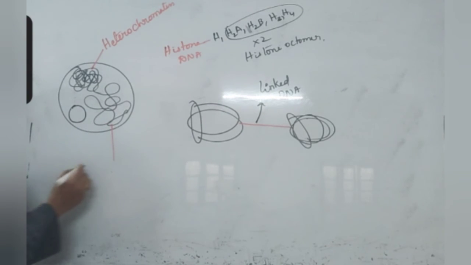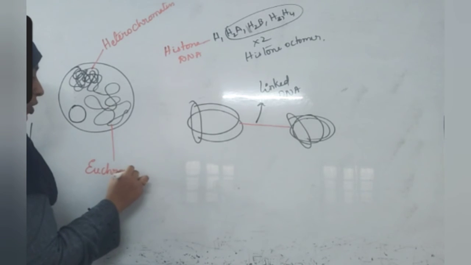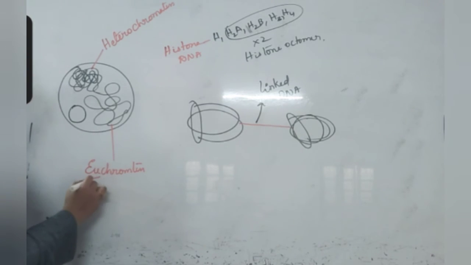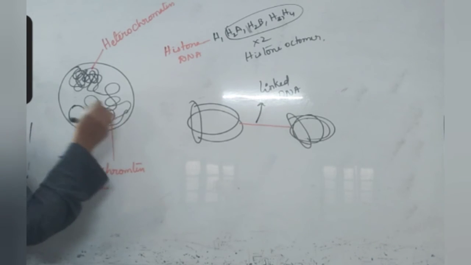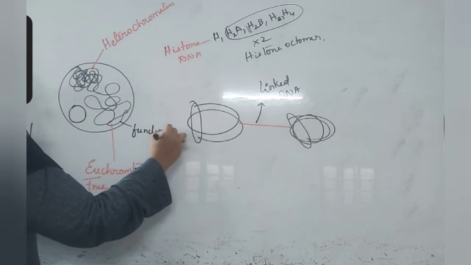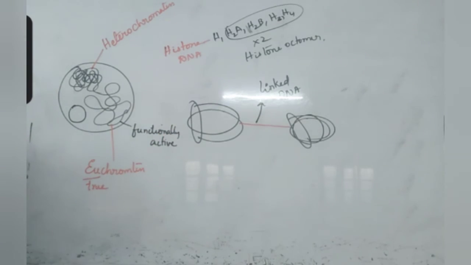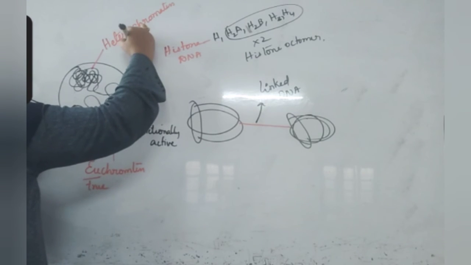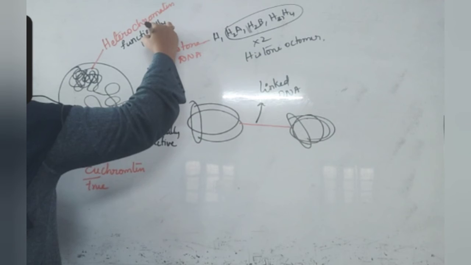This region is called euchromatin. Eu means true, so it is called true chromatin because this part is actively functional. Functionally it is active, and this part is functionally inactive.